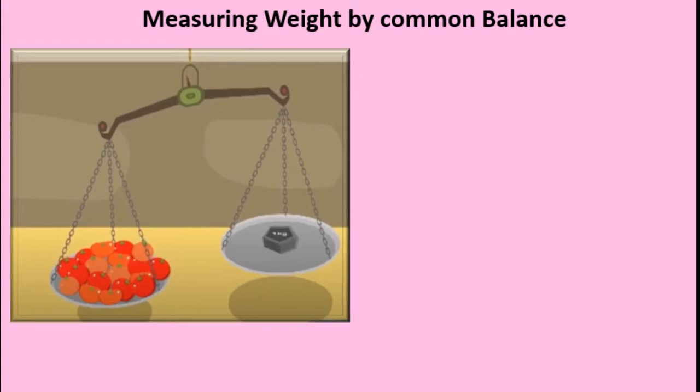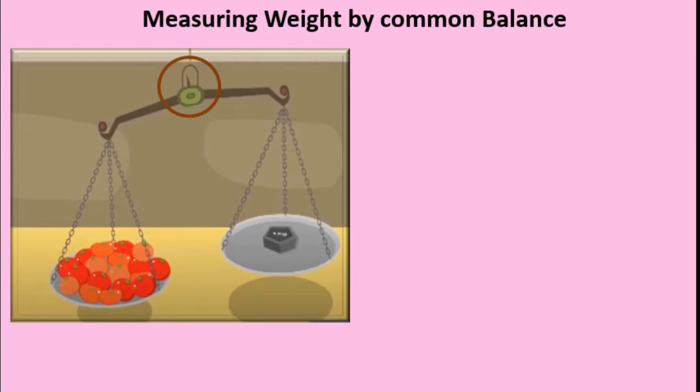See this. Are tomatoes weighing 1 kg? Please observe the pointer. See this here. The pointer is bending towards the tomatoes. Means tomatoes are heavier than the weight, isn't it?